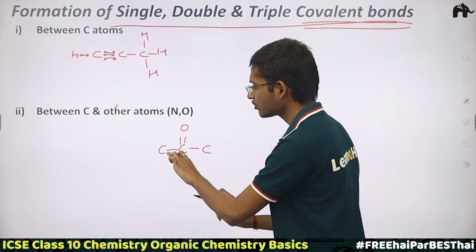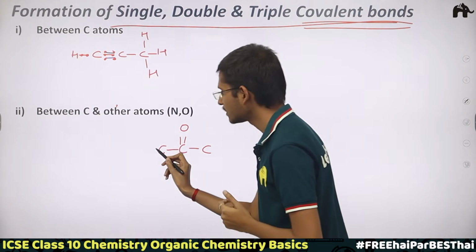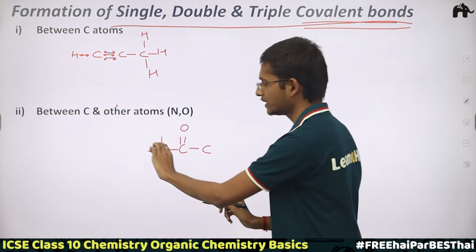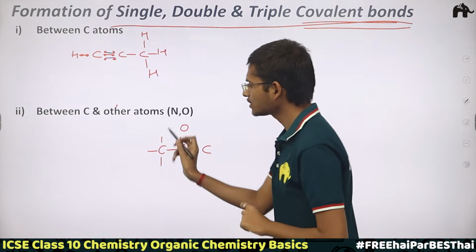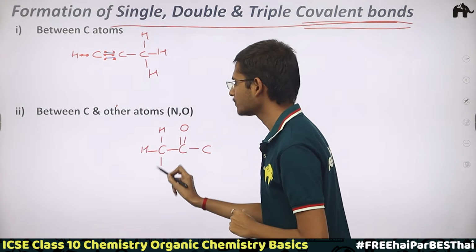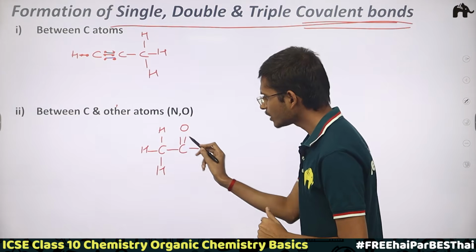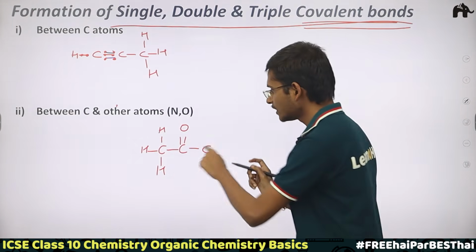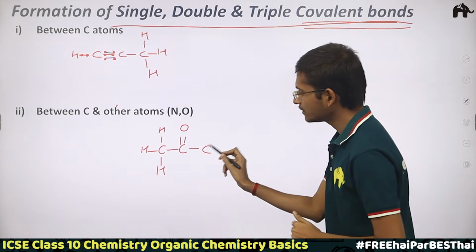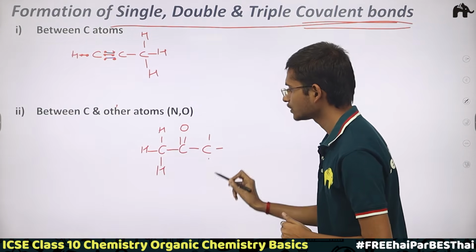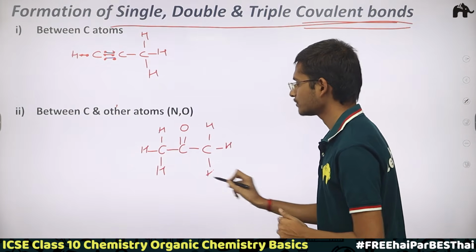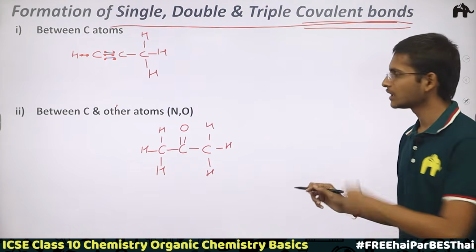So in this way, if it is forming the bond with the carbon atom, now this carbon atom is only forming one bond, so let's satisfy the valencies. 1, 2, 3, and then 4, so 4 bonds are done. Now this carbon is forming a bond with hydrogen. Let's make it simple. Here 1, 2, 3, 4, this carbon is satisfied, 4 bonds are there on the carbon atom, and then here one bond only, so 1, 2, 3. In this way it is forming a double bond with oxygen.